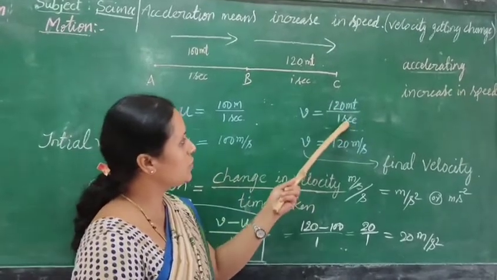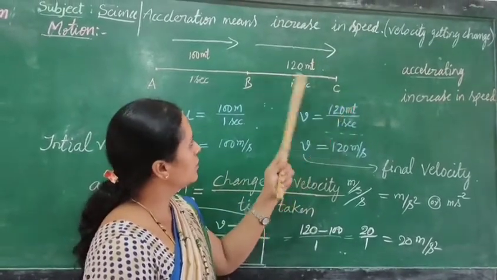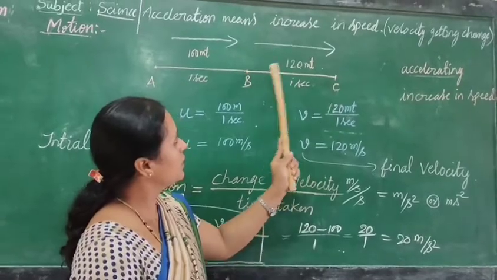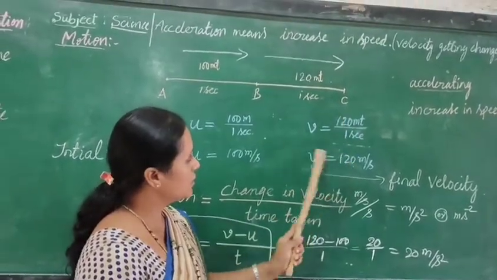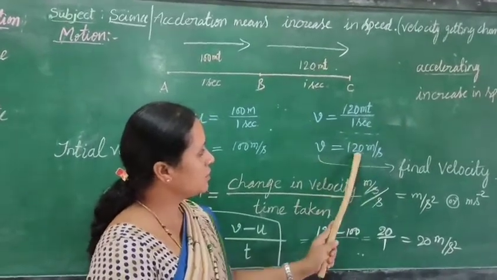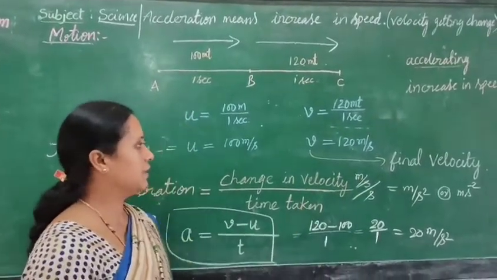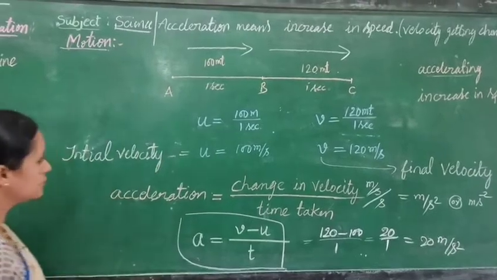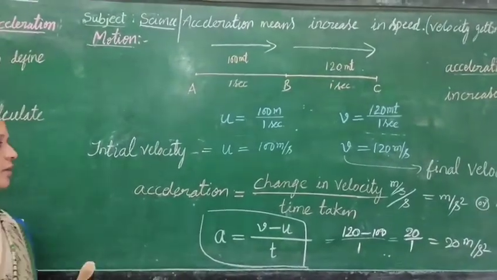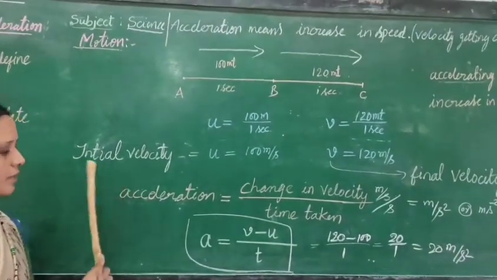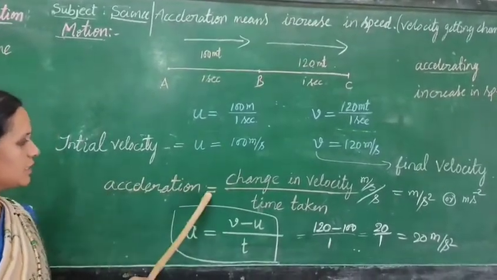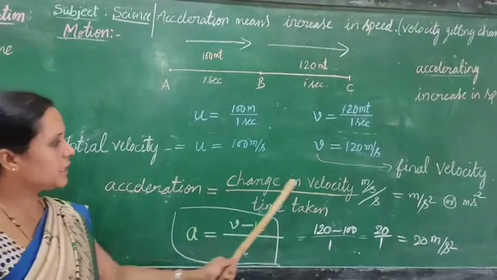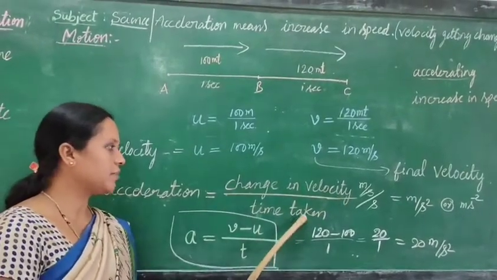So that is 120 by 1 second, because from point B to C the displacement is 120 and the time taken is 1 second. The final velocity is 120 meters per second. Students, mathematically, the acceleration can be represented like this: acceleration is equal to change in velocity divided by time taken.